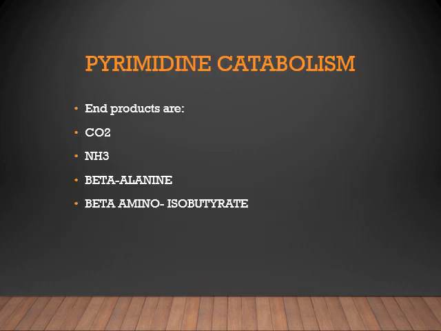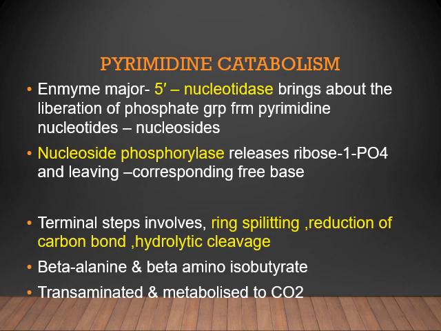Now, regarding pyrimidine catabolism, the end products are carbon dioxide, ammonia, beta-alanine, and beta-aminoisobutyrate. The enzymes involved in pyrimidine catabolism are 5' nucleotidase, nucleoside phosphorylase, and then some additional steps. The first one, 5' nucleotidase, liberates the phosphate group from pyrimidine nucleotides, leading to the production of nucleosides. For example, from uridine monophosphate the phosphate group is eliminated, leading to the corresponding nucleoside.